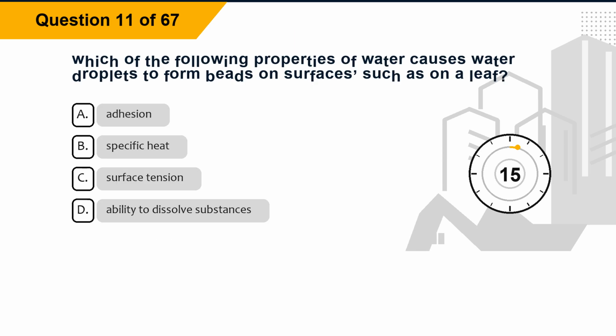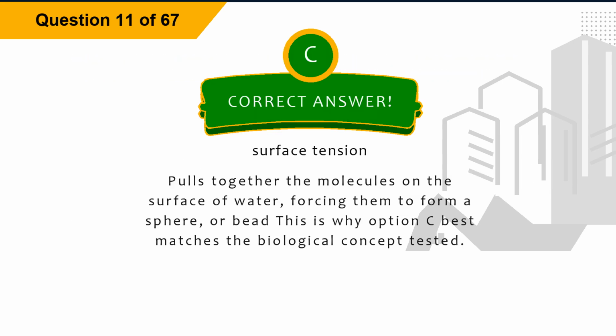Question 11. Which of the following properties of water causes water droplets to form beads on surfaces, such as on a leaf? Option A, adhesion. Option B, specific heat. Option C, surface tension. Option D, ability to dissolve substances. The correct answer is option C, surface tension. Explanation. Surface tension pulls together the molecules on the surface of water, forcing them to form a sphere, or bead. This is why option C best matches the biological concept tested.